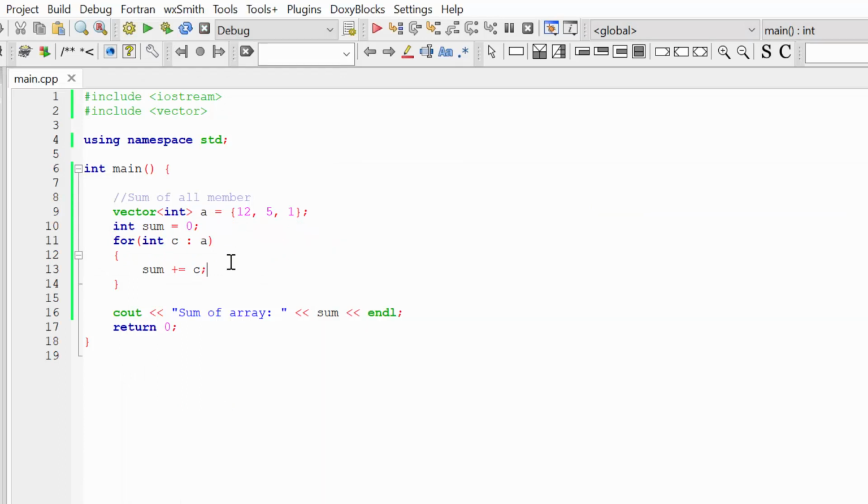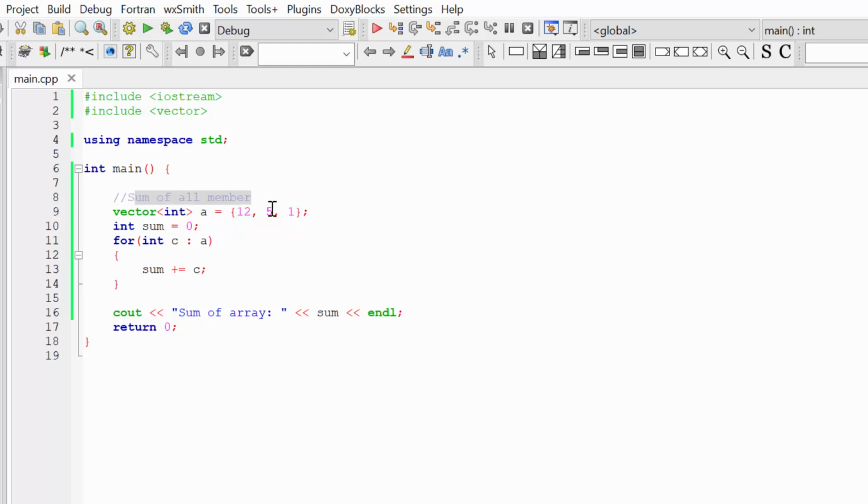So when you need to perform some for loop where you're going to use each member of the container consequently, you may use this range-based for loop, but you should remember one very important thing: when you work with a range-based for loop, in this loop you can't delete or add new members to your container. Now, when we know about the range-based for loop, let's write another very interesting task.